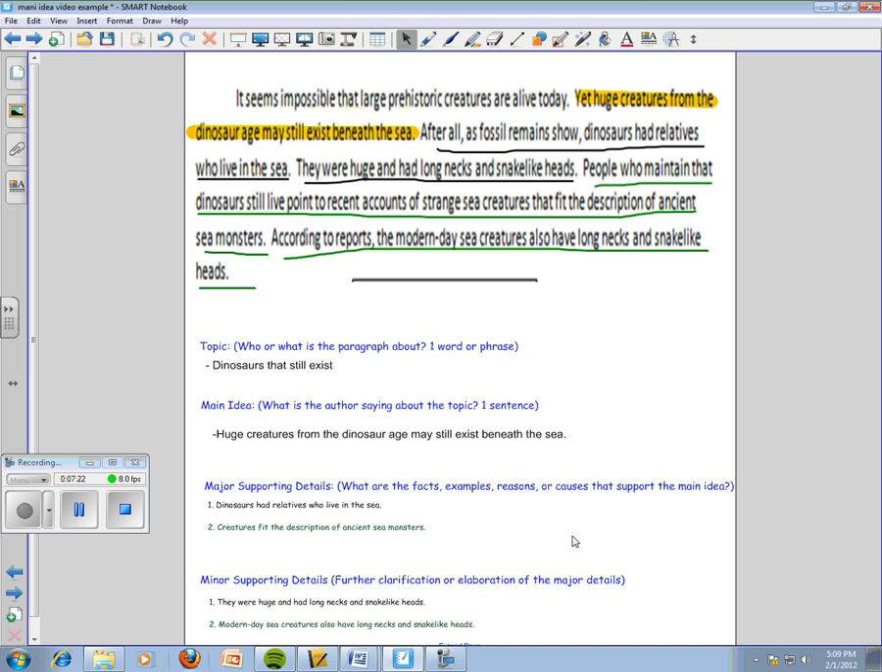Okay, and there you have it. We've got our topic, our main idea, 2 major supporting details, and 2 minor supporting details.